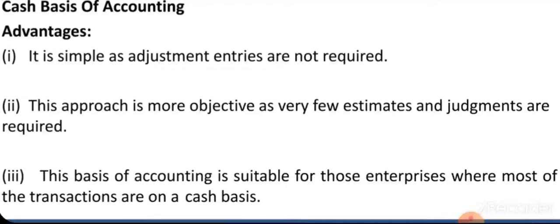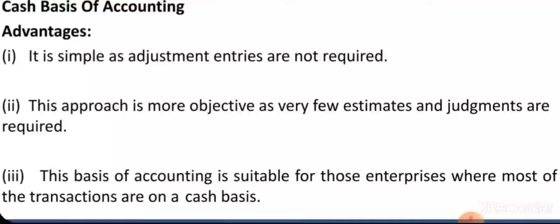And we'll see what the advantages of the cash basis of accounting are. It is the simplest method of accounting, because we will be entering the transactions only when cash is received or cash is paid. There will not be any adjustment entries, so it is simple as adjustment entries are not required.